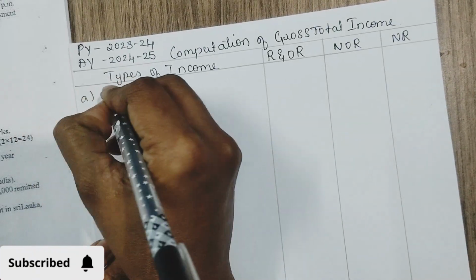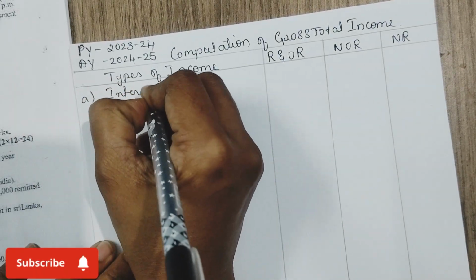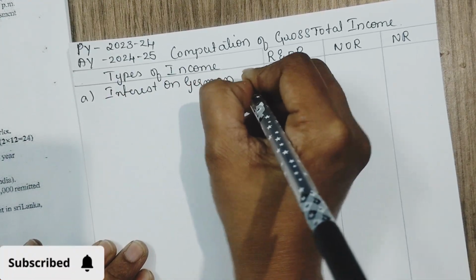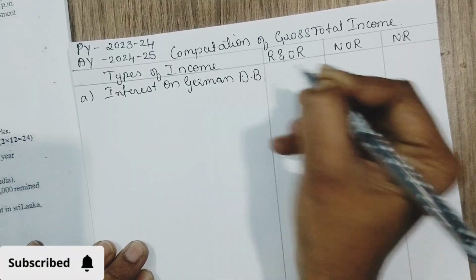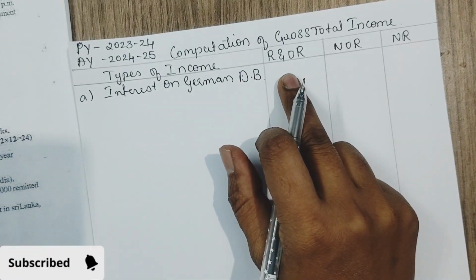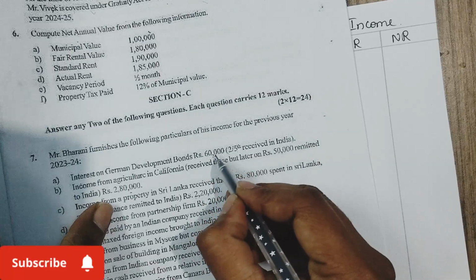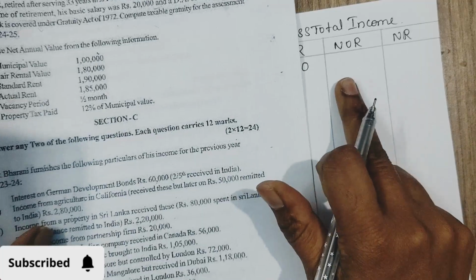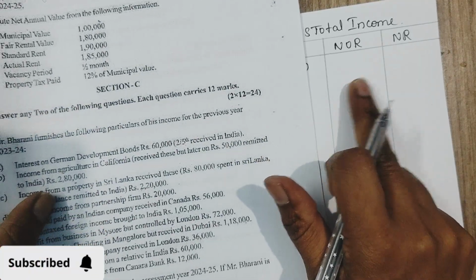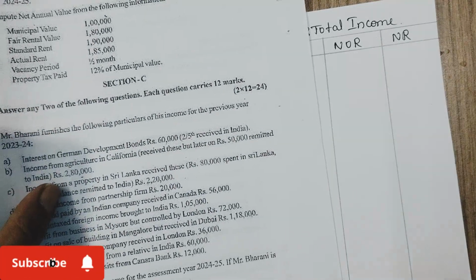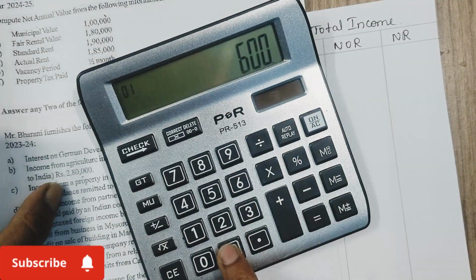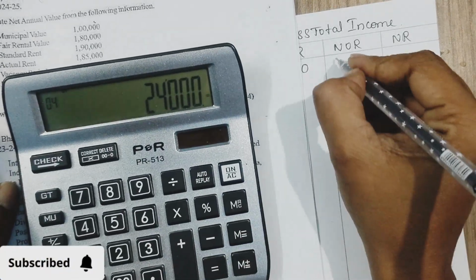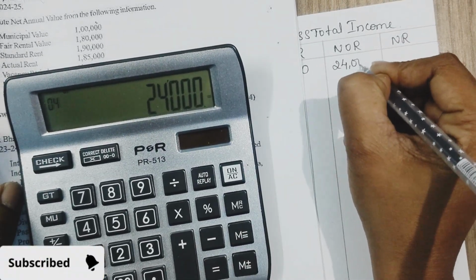The first one is interest on German development bonds. For resident and ordinarily resident, the whole amount is taxable. All this 60,000 you need to record. For not ordinarily resident and non-resident, whatever amount is received in India, that is 2 by 5th. 60,000 into 2 divided by 5, 24,000 is taxable.